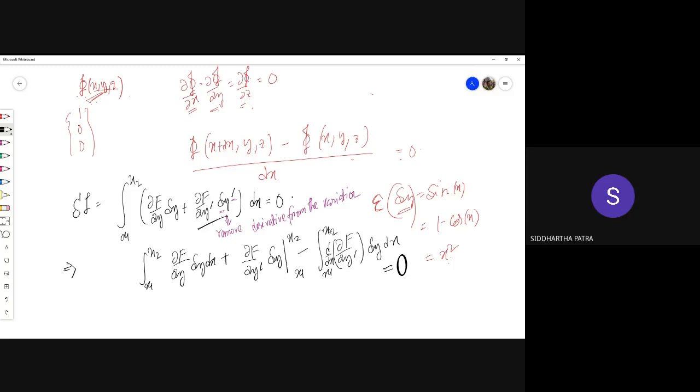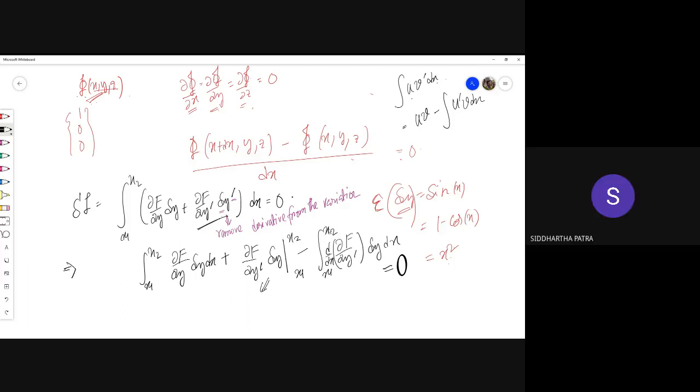Suppose I have two terms, u v prime dx, where u and v are functions of x. If I integrate u v prime dx, I can write it as u v minus the integral of u prime v dx, right? That's integration by parts.